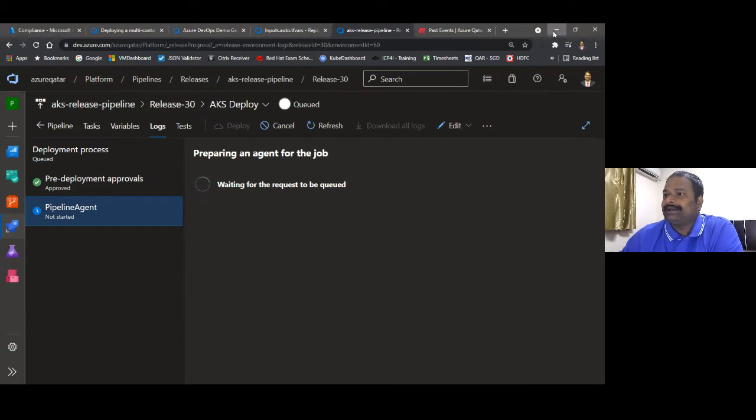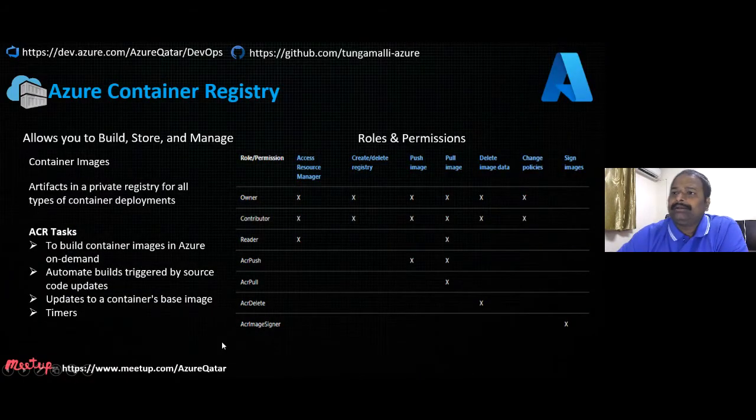Let's move back to the slides. Yeah, we were talking about Azure Container Registry. Azure Container Registry is about creating images and then also storing artifacts. Also, you can do an automated task using Azure Container Registry. And also we have a webhook. So I think I missed the point. Using webhook, you can trigger the continuous builds in the Azure Container Registry. These are the roles and permissions.